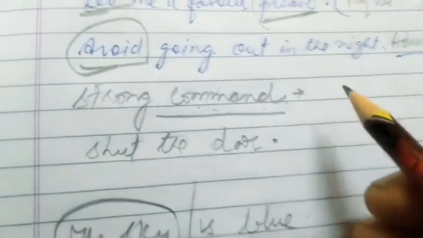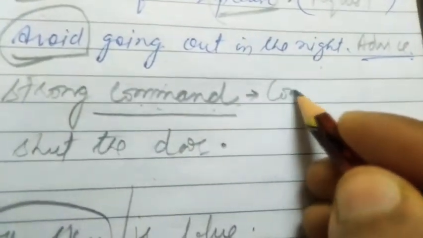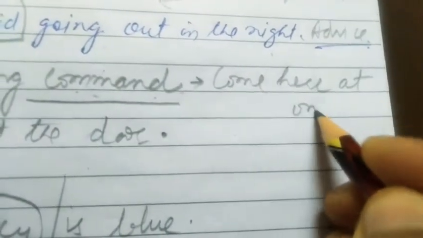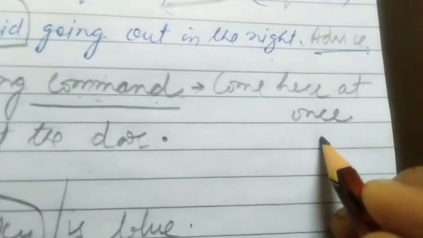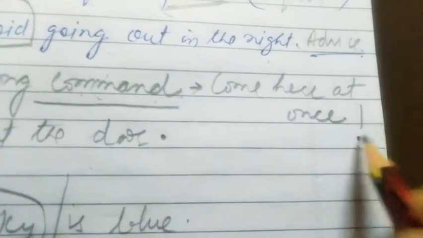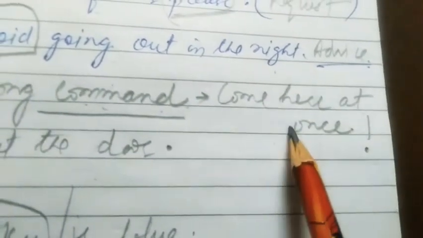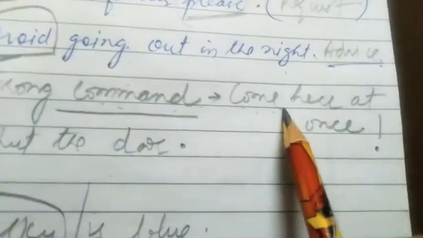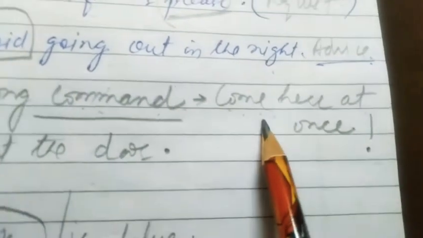In this case, if I say come here at once, come here at once, this is a strong command, and it will end with an exclamatory sign. Okay, don't get confused in this case. Don't confuse this sentence with an exclamatory sentence, because this is a commanding sentence.